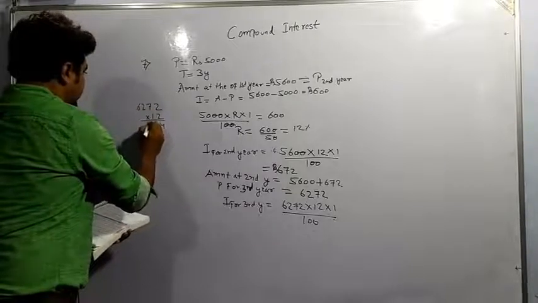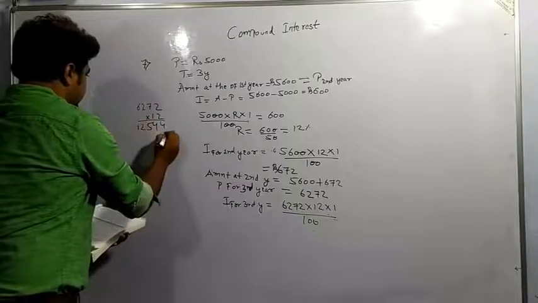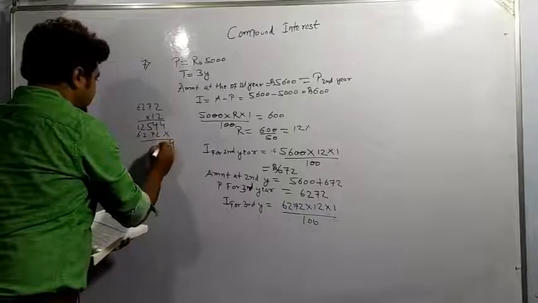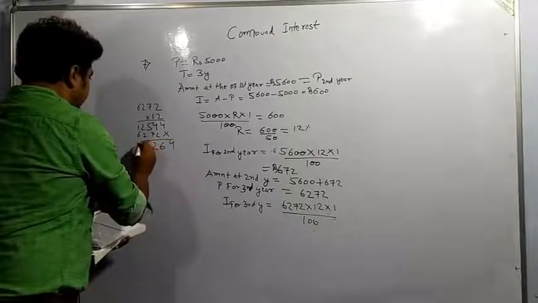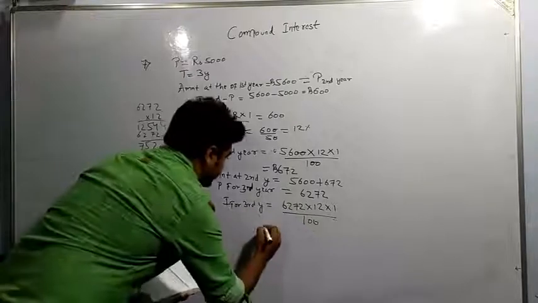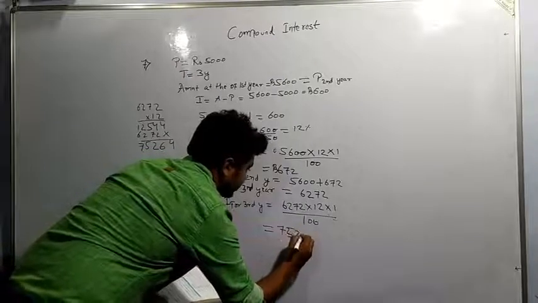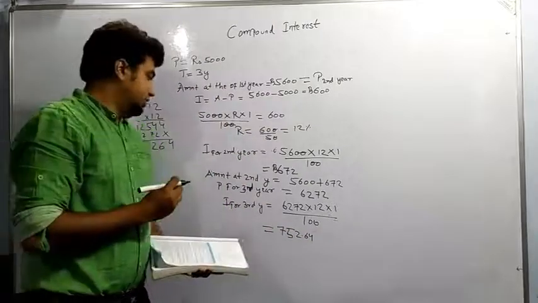It is coming out to 752.64. So it is the interest for third year.